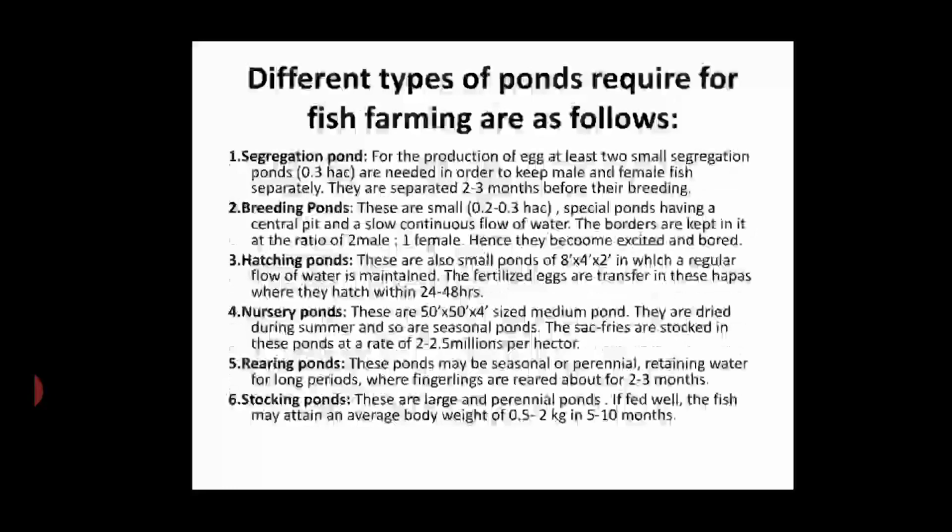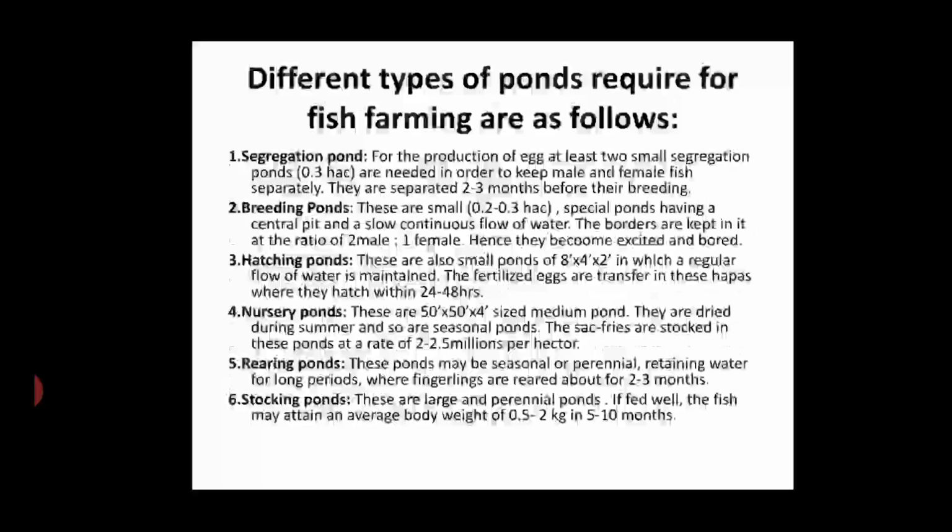Now, here are different types of ponds required for fish farming, as we have mentioned here. These ponds are segregation ponds, breeding ponds, hatching ponds, nursery ponds, rearing ponds, stocking ponds. Segregation ponds are used for production of eggs. At least 2 small segregation ponds are needed in order to keep male and female fish separately.